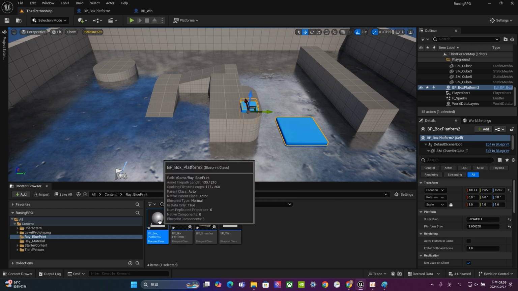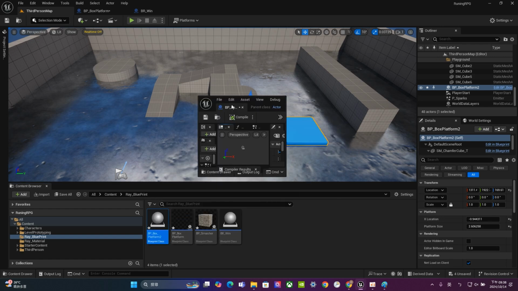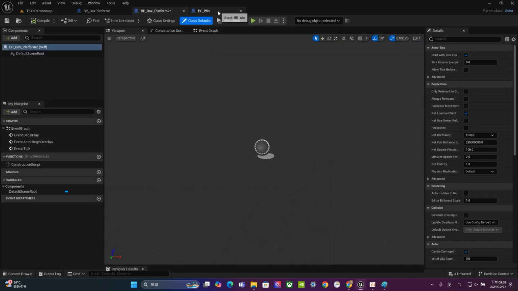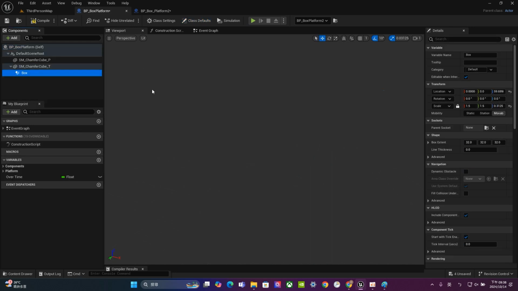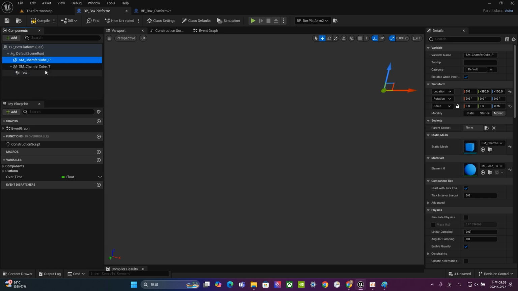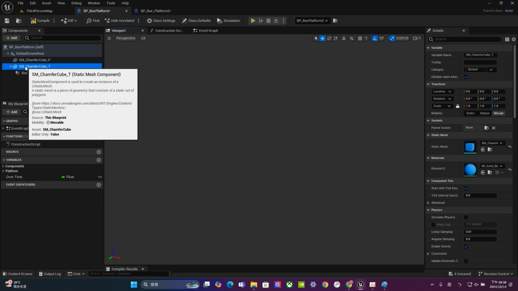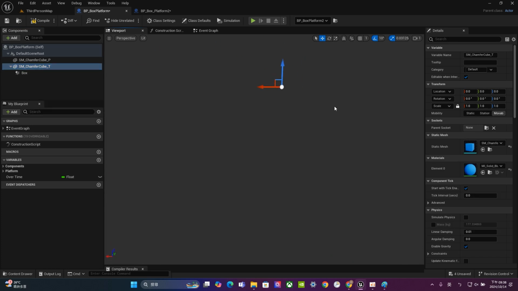Double click, enter the blueprint editor, and drag this one to here. I want to turn off that. So, the first thing is we are going to add the cube, just like what we have here. Okay, here we go.